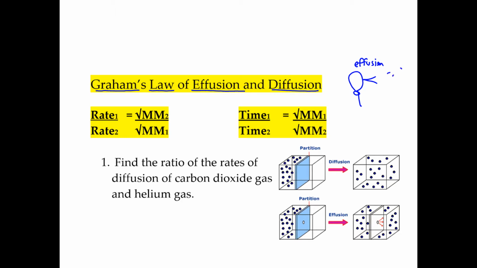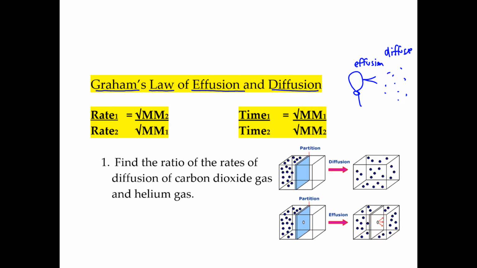But then after that, it would diffuse throughout the room, meaning it would spread out. So slightly different meanings. Effusion means coming out of a small opening for a gas, and diffusion means it's spreading out in a large area. So if you were to take a look at this box in this diagram, there's a gas on the left side, there's a partition right here. If you just simply slide out this partition, the gas would diffuse throughout the entire box.